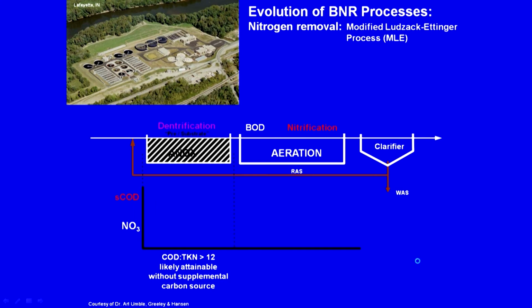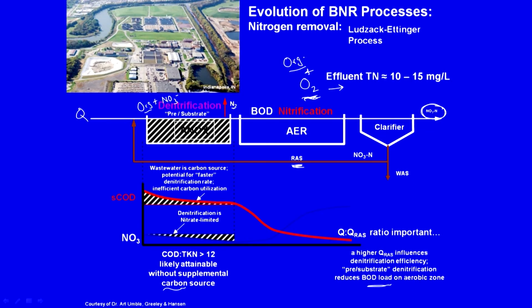So, the modified Ettinger process. What do we have? This is a similar system to what we had earlier, but then we have an internal recycle, and this internal recycle is 2Q to 4Q. This is Q, this is QRAS, and this is 2Q to 4Q. Why are we doing this? For example, earlier we saw that we do not have a lot of nitrate here, and if I can get more nitrate here, then obviously I can improve the kinetics in this part of the system, but I cannot increase the return activated sludge to whatever level I want though, right.